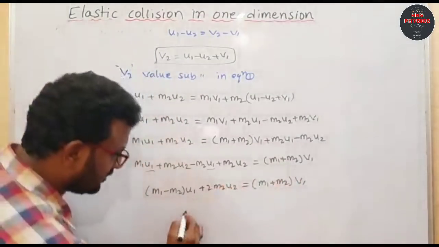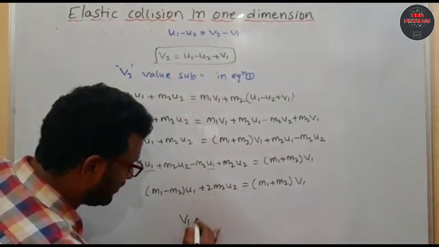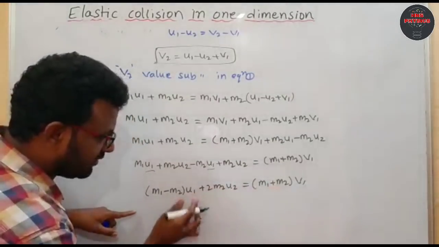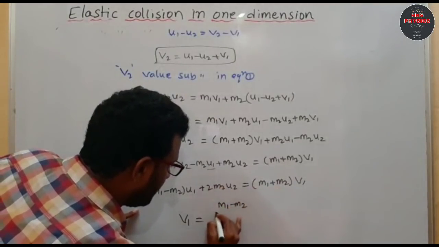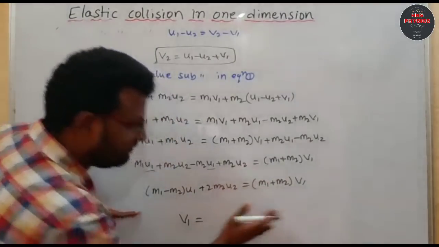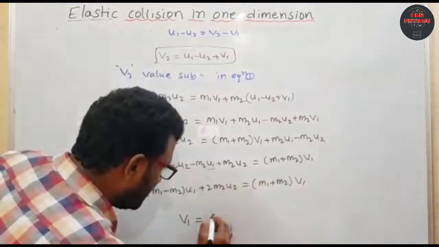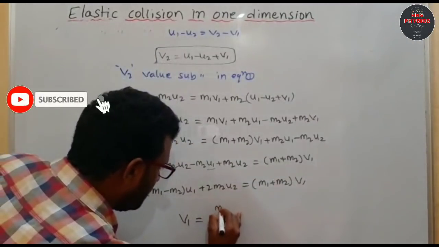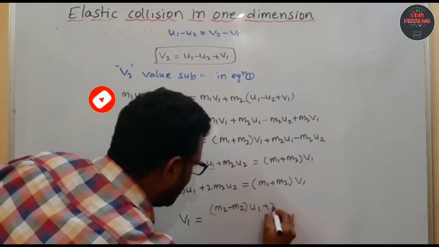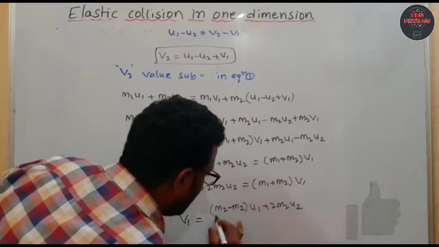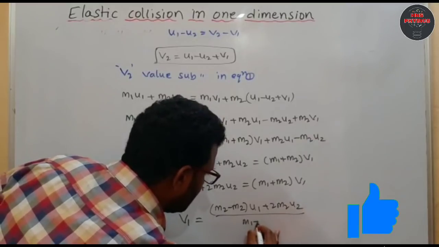From here I am going to write equation 1, that is v1 equals, taking this value down, (m1 minus m2) times u1 plus 2 m2 u2, divided by m1 plus m2.